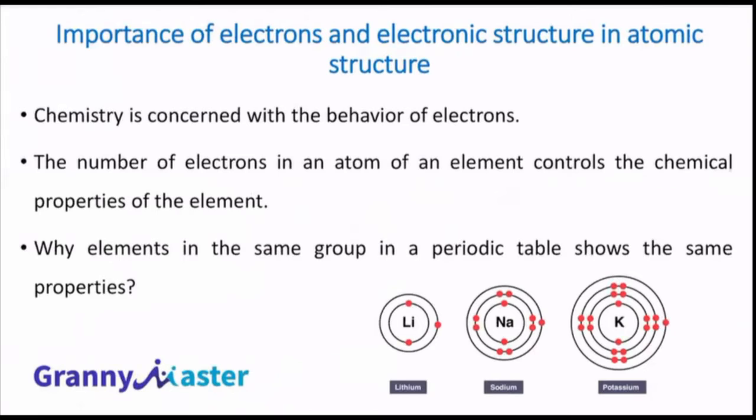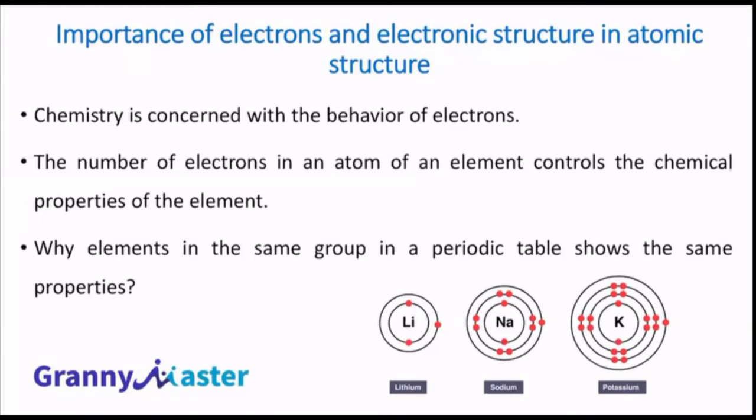Now, if you recall the atomic structure that you have studied in your 8th standard, 9th standard, 10th standard, you mainly learned about the position and motion of electrons. You studied where the electrons are, whether the electrons are in the first orbit, whether the electrons are in the second orbit. You have not studied much about the position of neutrons and protons. You only know that protons and neutrons are close to each other and they are sitting inside the nucleus. That's it. The remaining portion, you studied about the position and motion of the electrons.